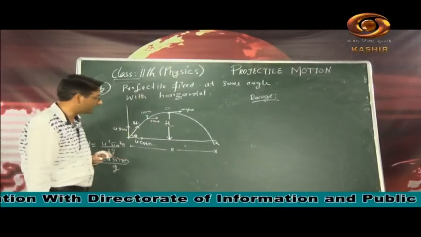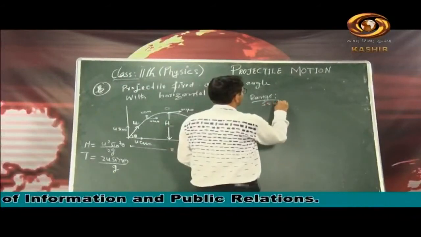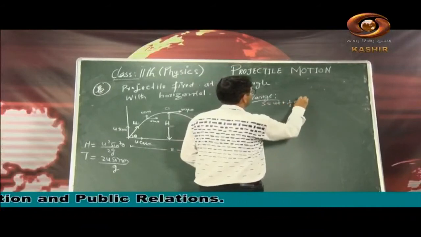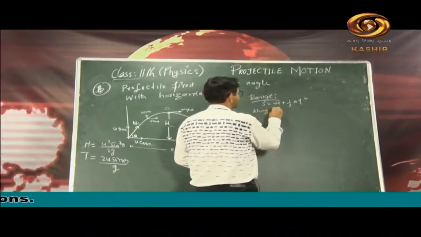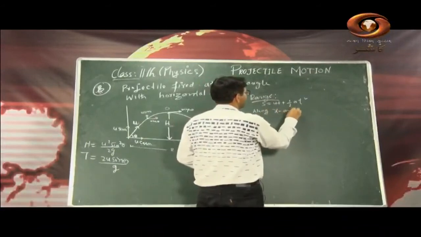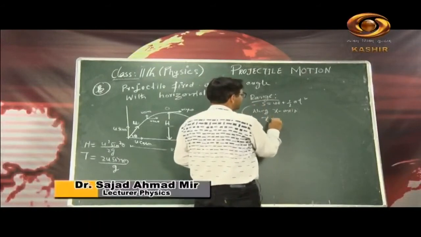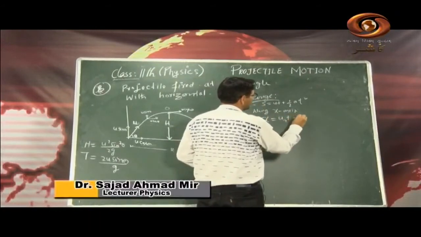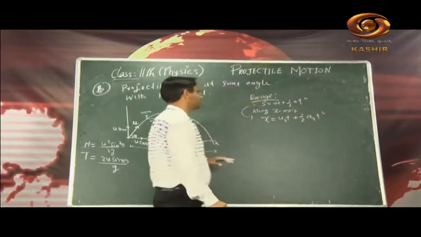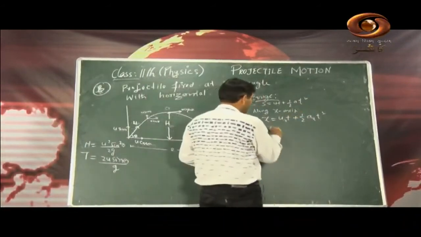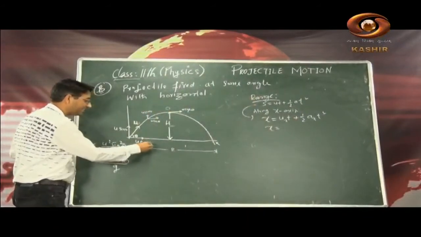Fine, my dear students. So now how do we calculate it? We again know s is equal to ut plus half of at square, one of the equations of motion. This time I will take it along the x axis, because range is along the x axis, there is no other choice. So along the x axis, s becomes x, this is uxt plus half of axt square. The initial velocity along the x axis is u cos theta.